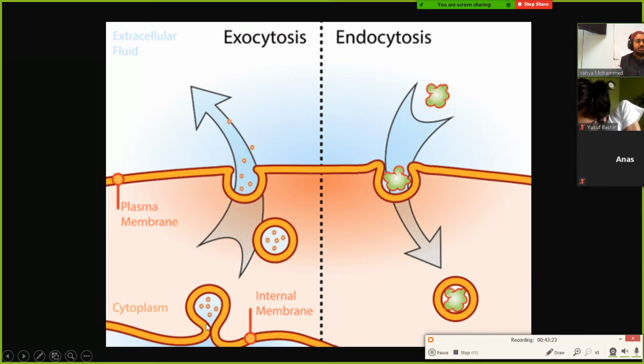Let's suppose it wants to dump something to the outside. Well, it does the reverse. Whatever this material is on the inside of this little circle, it goes over here and gets dumped outside. So that's called exocytosis. Endocytosis is bringing something in. Exocytosis is dumping something out.